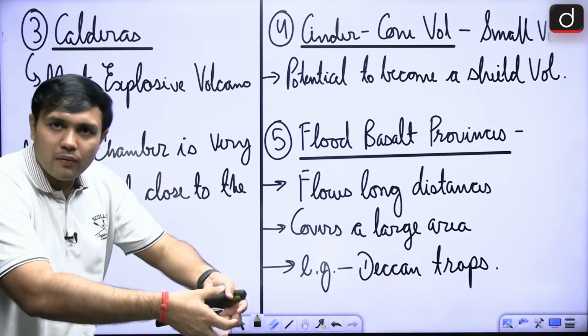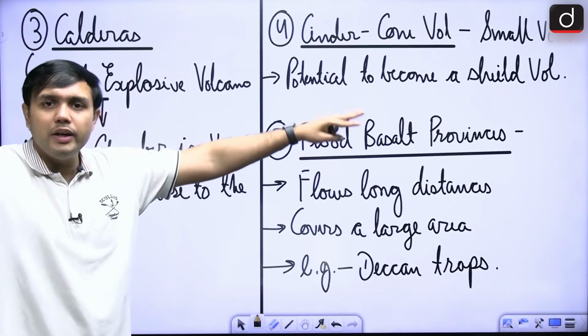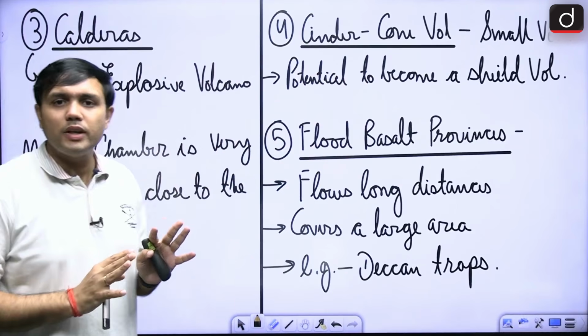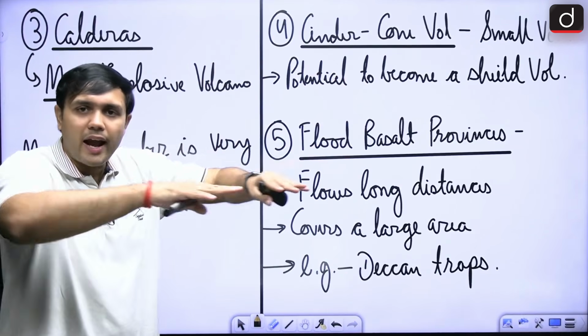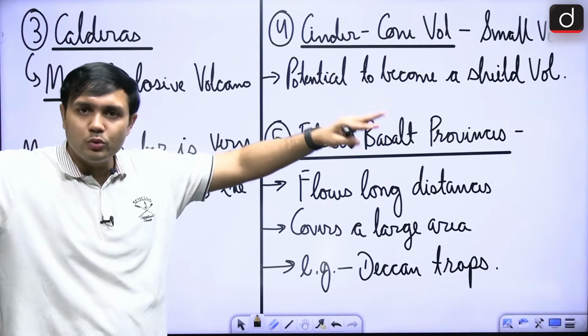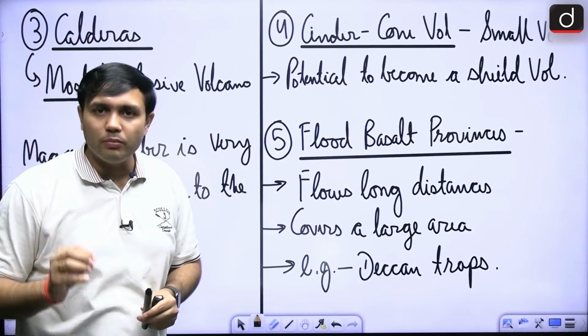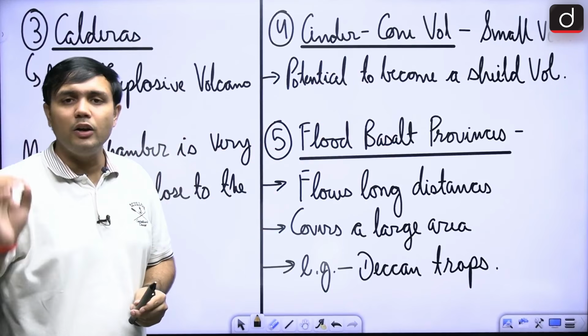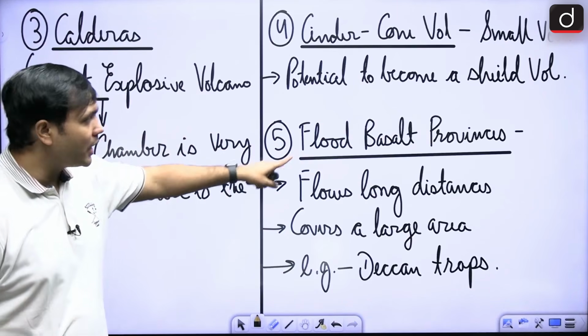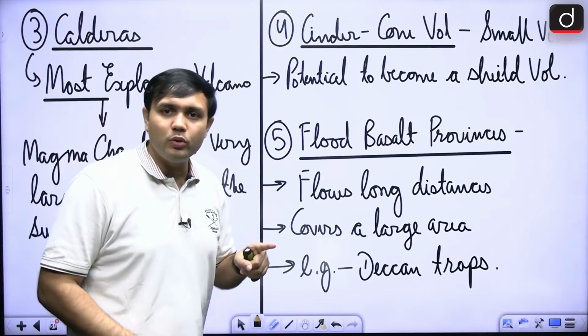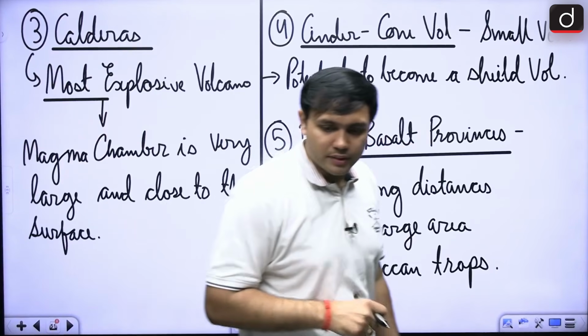Now, the lava that got out spread itself almost like a flood, right, and as it solidified and cooled down, it created our Deccan Trap, where you would find a lot of black soil, right, where you would find a lot of cotton production happening, right. So, they are a type of volcano known as flood basalt provinces, right.